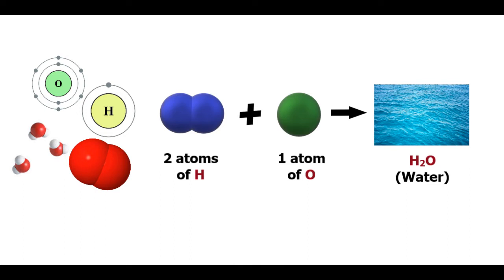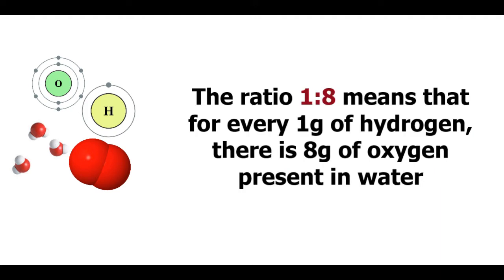I have mentioned quite a lot of times that the chemical formula of water is H2O. This essentially means that there are two atoms of hydrogen and one atom of oxygen in water. This can be verified by using the by-mass ratio of hydrogen and oxygen in water. We know that the constituting elements of water are hydrogen and oxygen. The ratio 1:8 means that for every 1 gram of hydrogen, there are 8 grams of oxygen present in water.